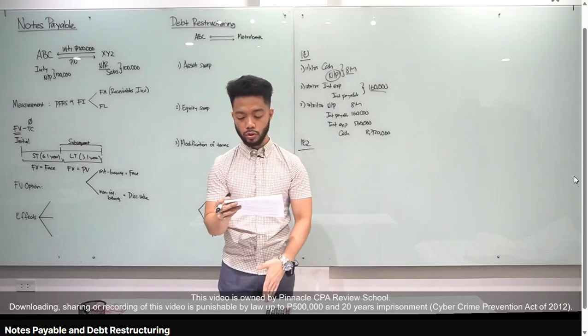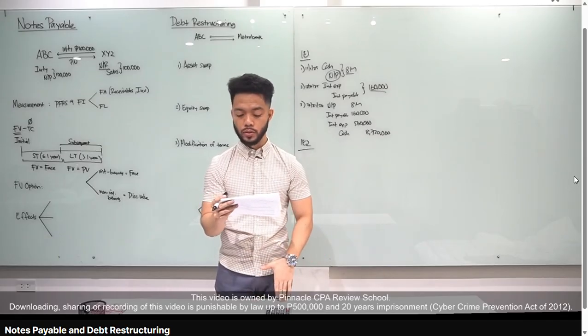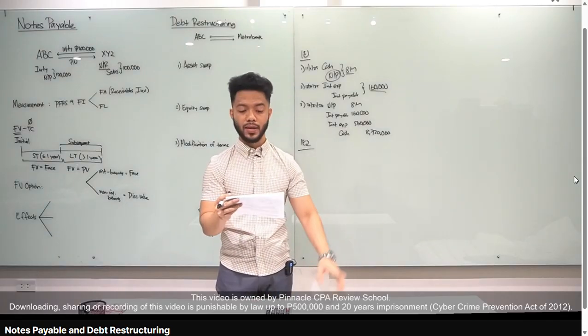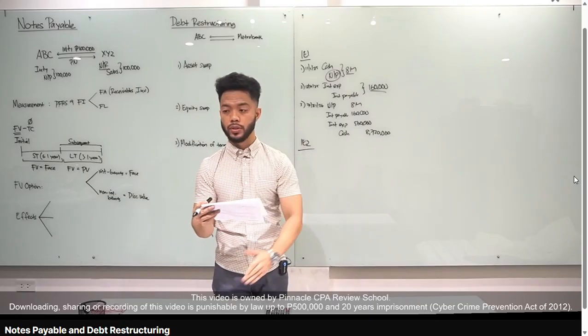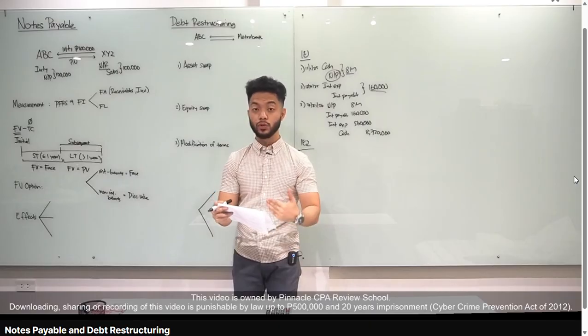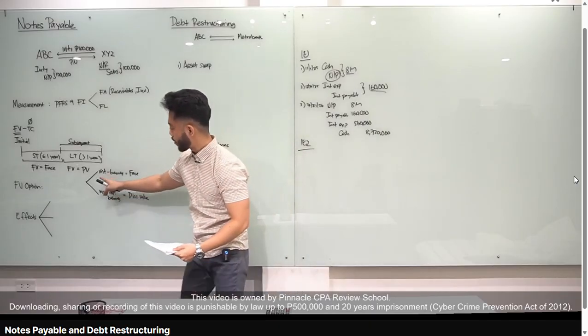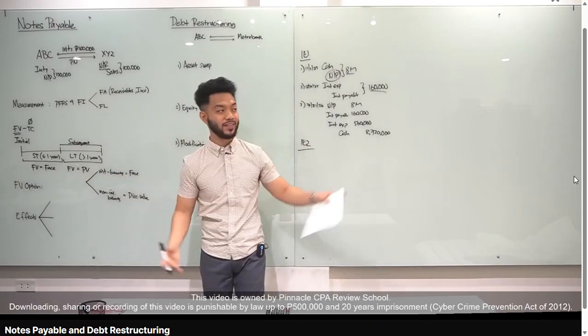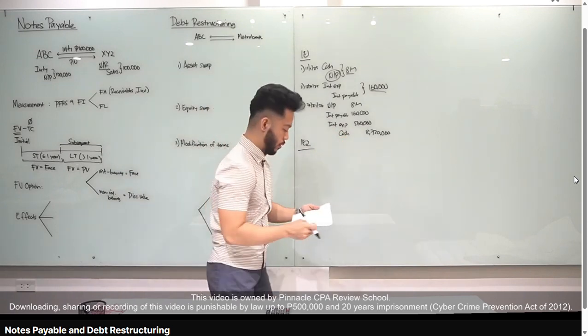Okay? Principal is due on October 1, 2027, but interest is due annually. So yung principal, as usual, after 2 years natin babayaran. Kasi 2025 natin issue, 2027 yung maturity. Interest daw, babayaran natin every year. Okay? Now, take note na interest bearing to. Kasi may nakalagay na 12%. No, sabi ko kanina, kapag interest bearing, the fair value is just equal to the face value. Parang short-term notes lang siya. Okay? Now, so let's do the journal entry.